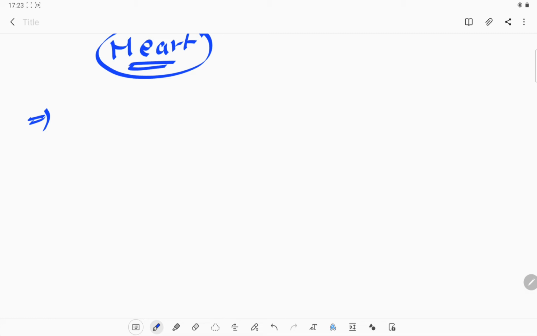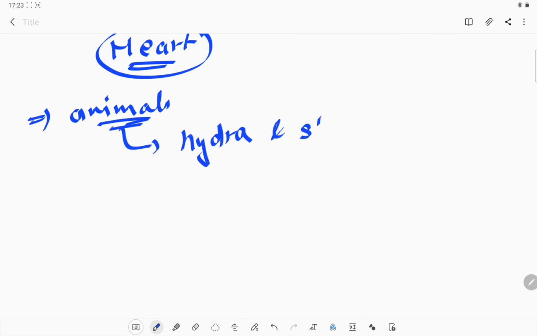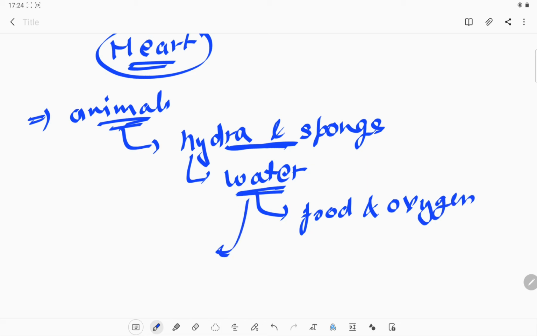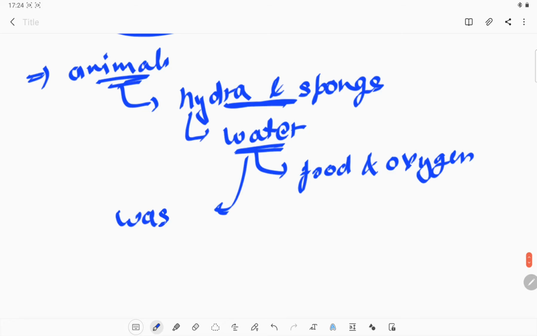These are all about the animals, or we can say the animals which have a circulatory system. But there are some animals which do not have a circulatory system, such as hydra and sponge. They do not have any kind of circulatory system. So how can they transport things? They transport things directly from the water. Directly from the water, they receive all the food as well as oxygen, and they remove the waste material from their body with the same water.